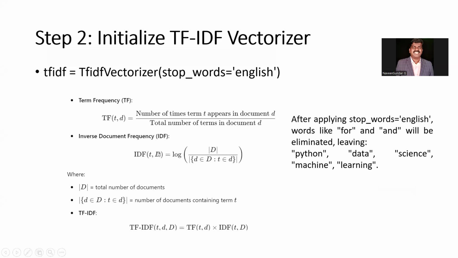And similarly for IDF, how we find it is like this: the total number of documents, so for example, if it is 1,000 course titles, then we put 1,000, divided by, in the denominator, the number of documents containing that particular term t. For example, Python, how many times is it occurring? So it is the logarithm of the total number of documents, 1,000, divided by how many of the 1,000 titles have Python. That is what we take as the denominator. Got my point? So that is how we take it out.